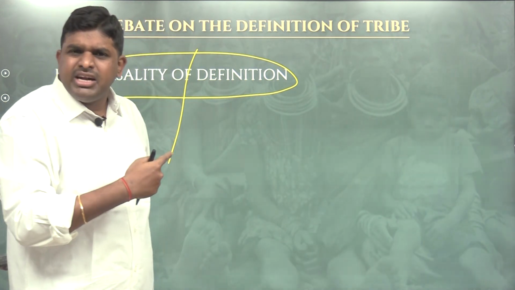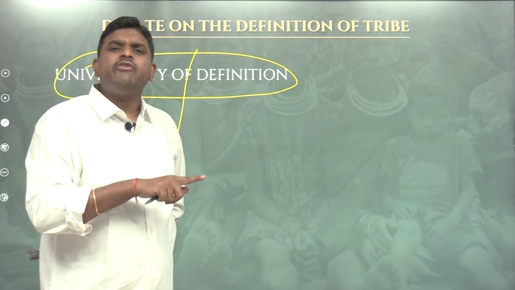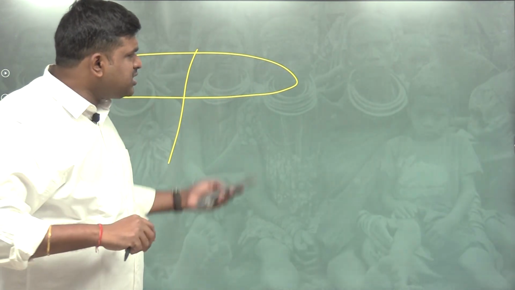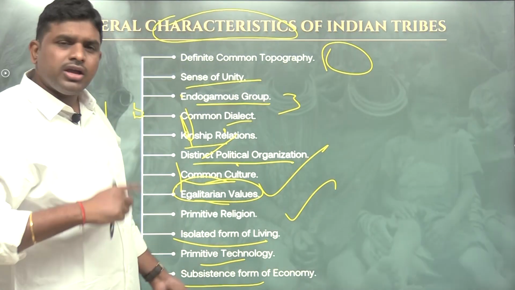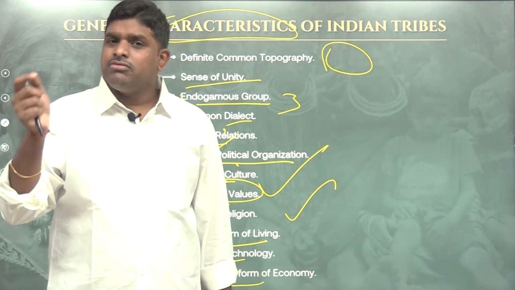So, this tribal definition is universal. Is the universality of the definition of tribe correct? Yes. If these characteristics are present, any community is called a tribe, and the tribe has these features.